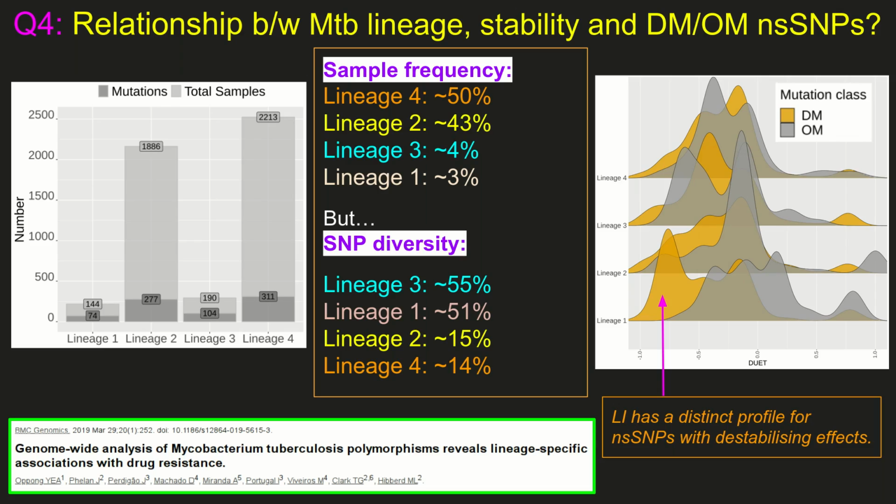Statistically significant differences were observed between lineage 1 and other lineages except 3 and 4. But most interestingly, Mtb lineage 1 exhibited a distinct peak for DM mutations as indicated. This suggests that the ancient lineage 1, consisting of point mutations with extreme biophysical effects, may be rapidly giving way to other modern Mtb lineages linked to MDR and XDR-TB and virulence.